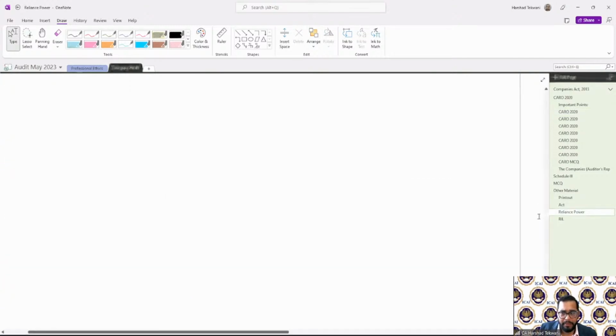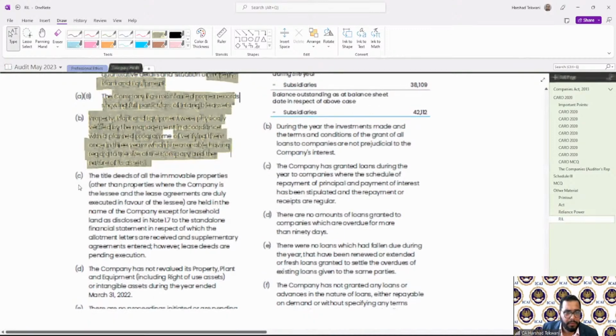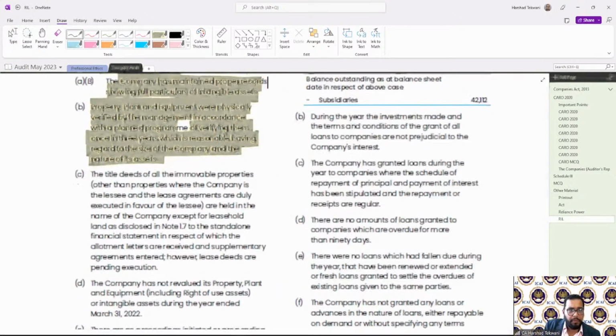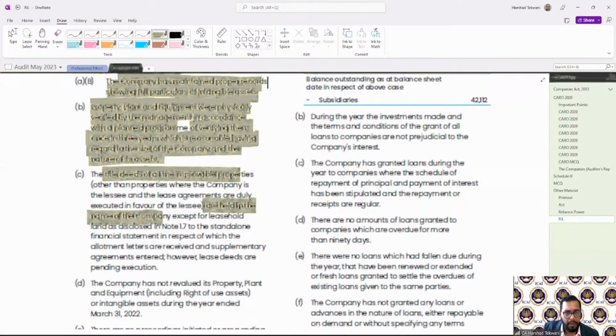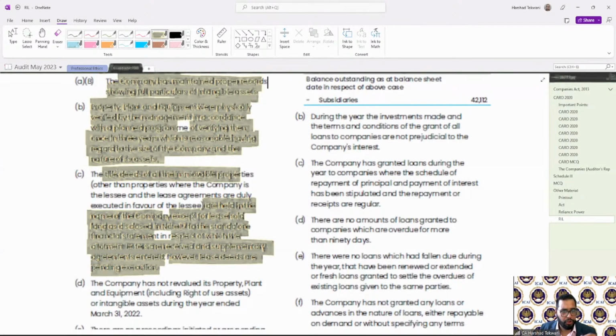If you see in our example, it says that title deeds of all the immovable properties are held in the name of company, except for the leasehold land disclosed in point number 17 to the standalone financial statement, in respect of which allotment letters are received and supplementary agreements entered. However, lease deeds are pending execution. Other than this, everything is in the name of the company. This is how the reporting is done.